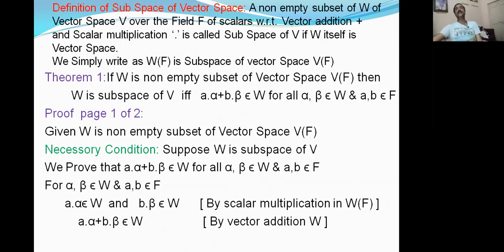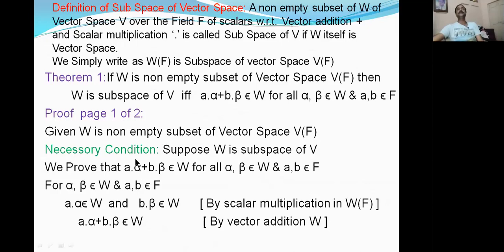Okay, students? The common portion is that W is a non-empty subset of the vector space. Are you understanding that? Now, given W is a non-empty subset of vector space V over F, this is common for the necessary and sufficient conditions. That's why I have written it. This theorem is in 2 pages, and this is page 1 of the first theorem. Total 2 pages. This is the first page.